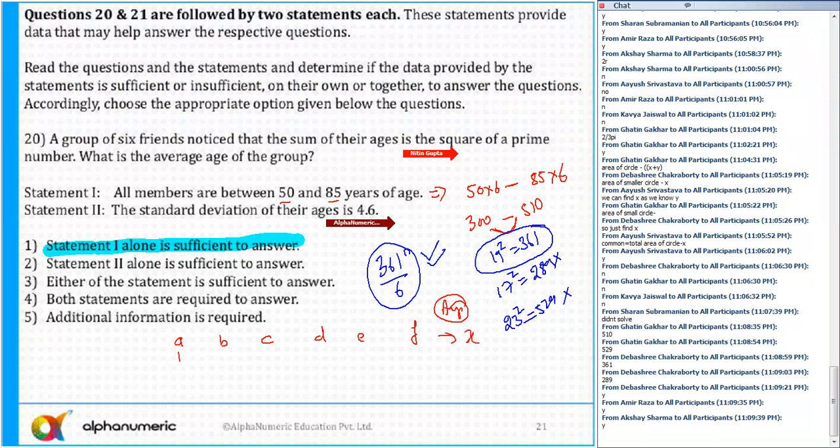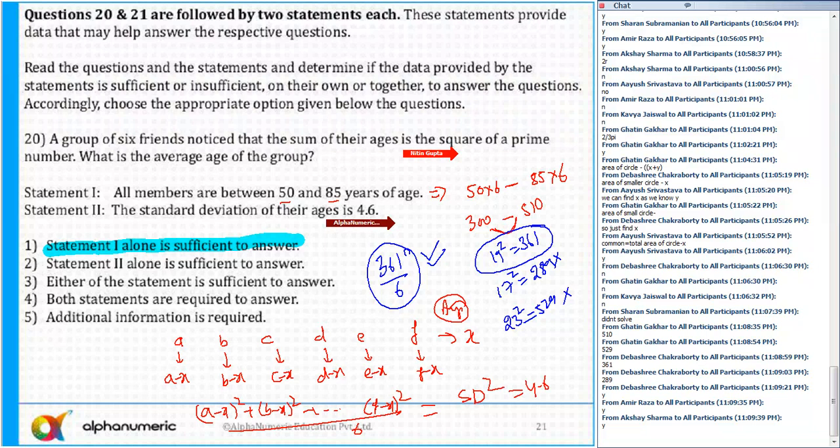Then here I'll get A minus X. That is the deviation. For B, the deviation is B minus X. For C, the deviation is C minus X. D, the deviation is D minus X. For E, the deviation is E minus X. And F, the deviation is F minus X. And the standard deviation is nothing but take the square: A minus X square plus B minus X square and so on till F minus X whole square, divided by 6. That is equal to the standard deviation square.